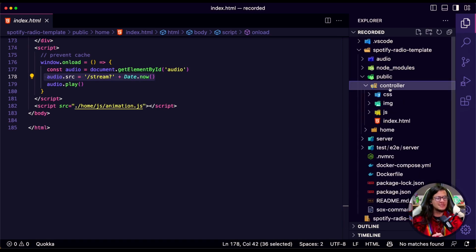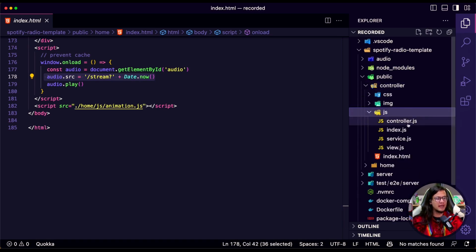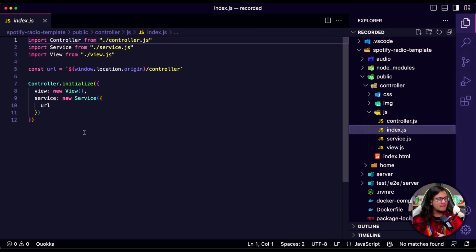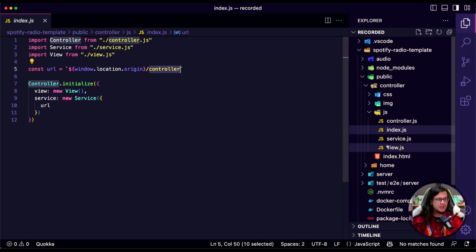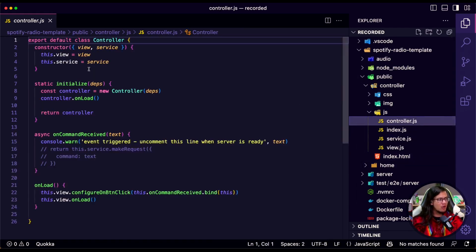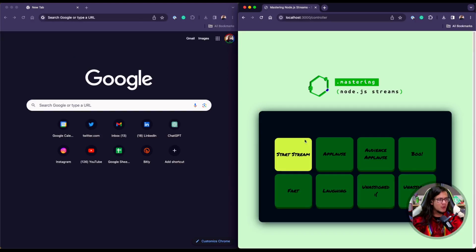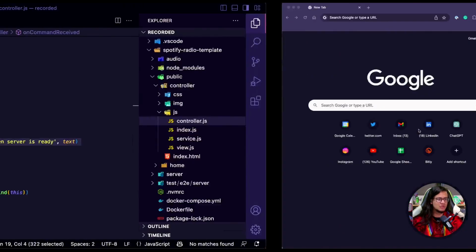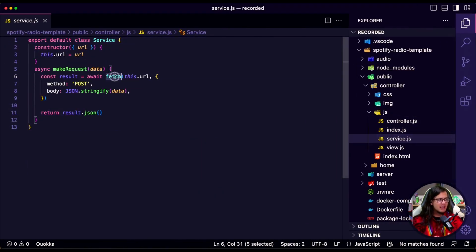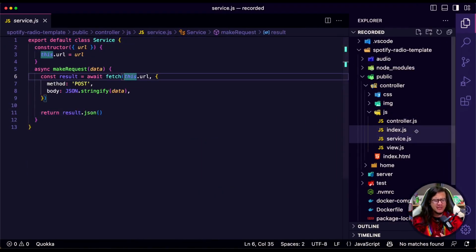Nice. In the controller side, we do have JavaScript files here. So I created a function that goes to the controller, which is the route we are using there. Pretty straightforward. I have all the commands to send something when we click on these buttons, right? So when we click on this button, we're gonna send to the server so we can change or merge streams. Here, I have only the fetch on the URL, pretty straightforward. I only put this here so we won't have anything on the front end side. We're only gonna focus on the Node.js stream side.